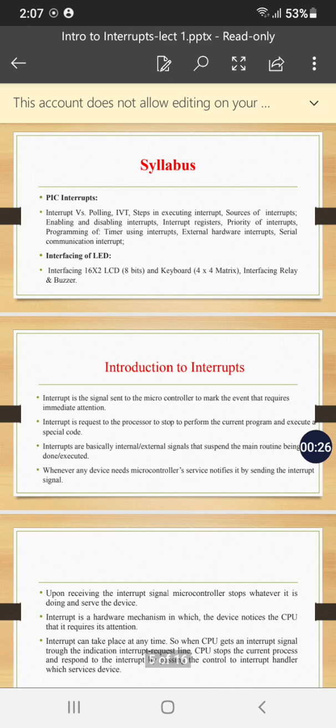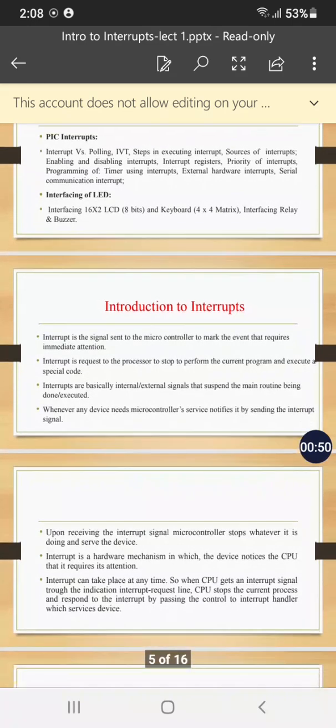In this video, you will study what is an interrupt, types of interrupt, what exactly happens inside the CPU when the interrupt occurs, what we mean by polling, the difference between interrupt and polling, how to handle or execute the interrupt, and at the end, one important interrupt control register called the INTCON register.